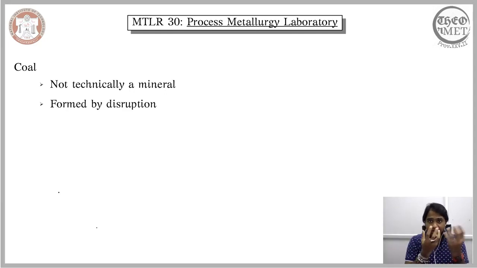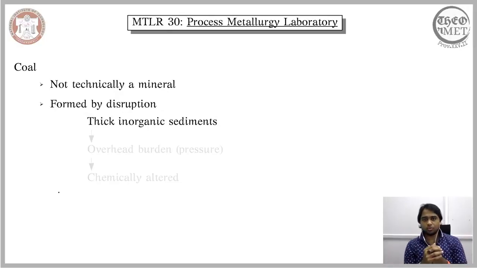So you have a natural course of disintegration of the dead plants. This natural course needs to be interrupted in order to lead to the formation of coal. What we mean by the disruption of this natural process is that when the coal needs to be formed, of course, as a natural process.